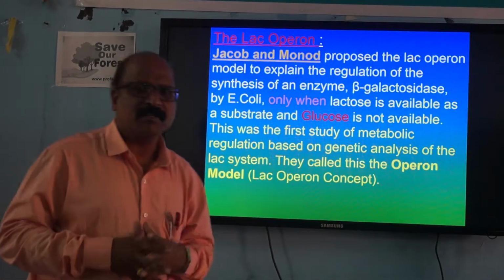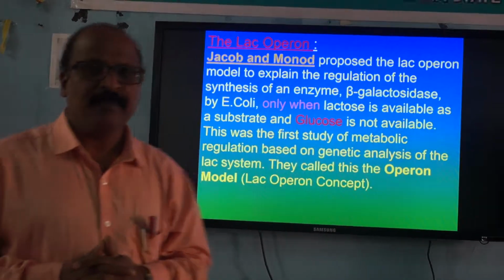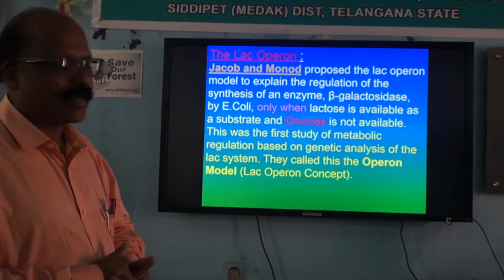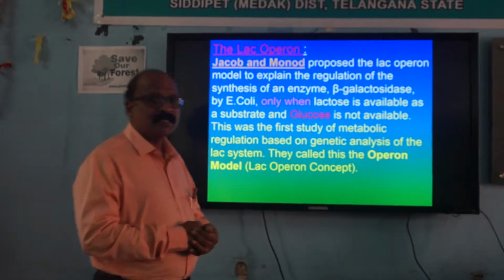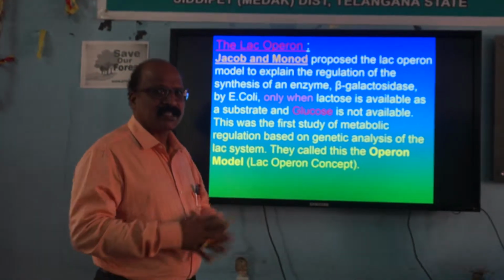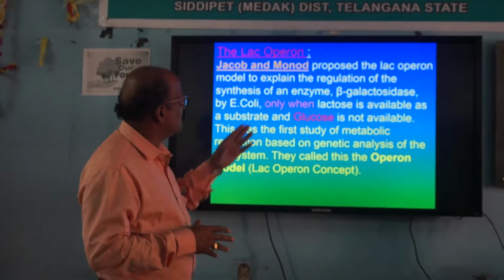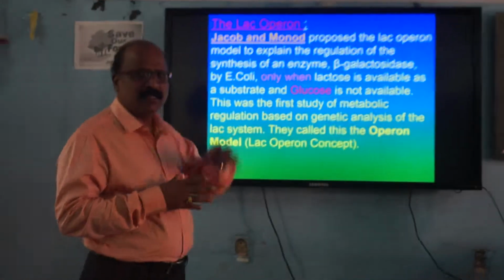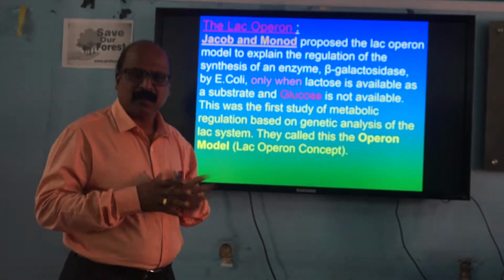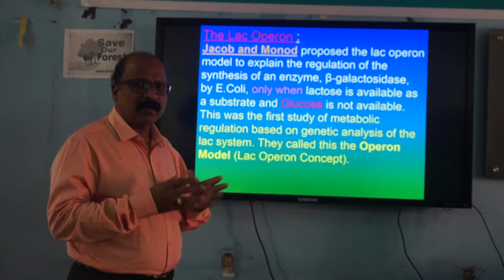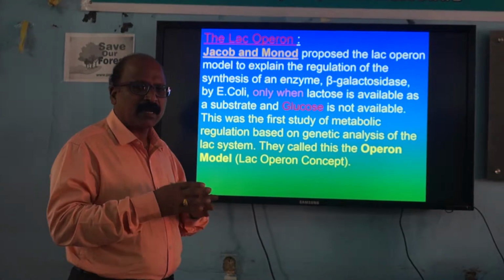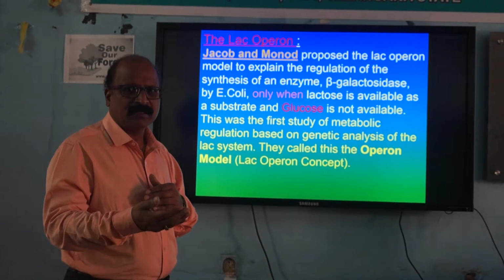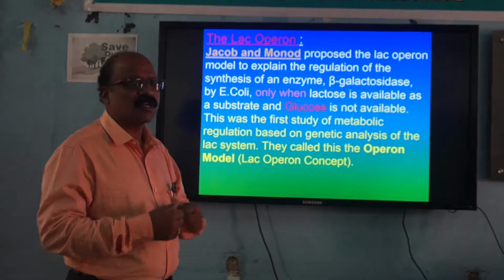The basic concept in this lac operon is that lactose is a disaccharide. This lactose disaccharide is used by the E. coli bacteria, and after taking lactose into the body, it can be metabolized for production of energy.